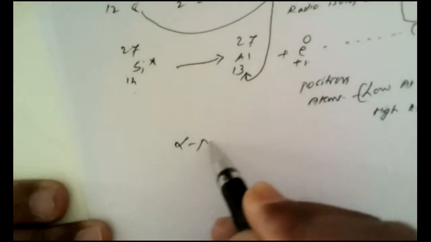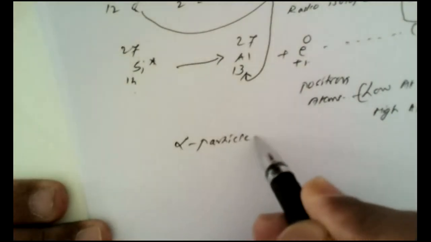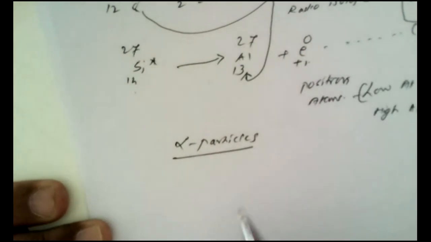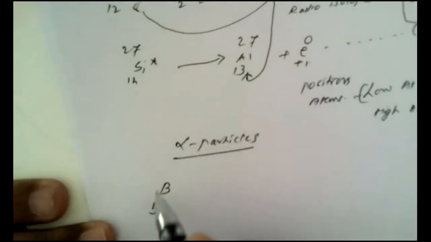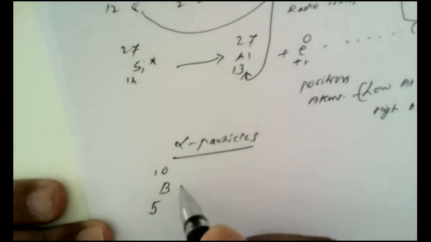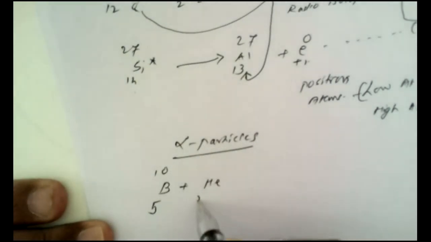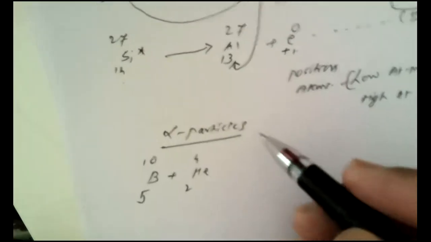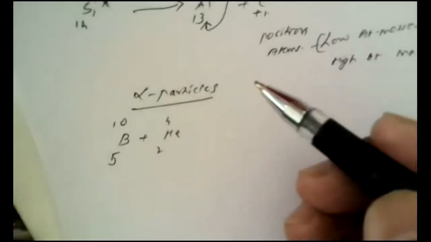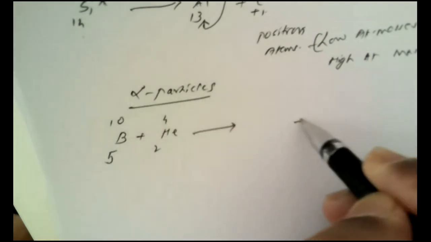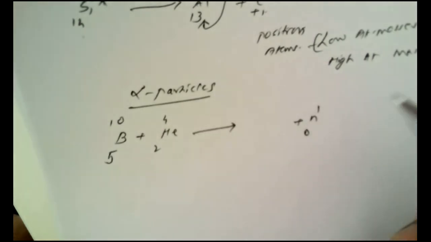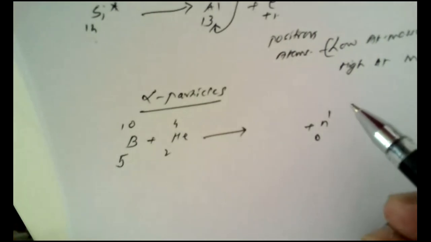Suppose, for example, we carry out certain reactions by taking alpha particles, for instance, boron 5, 10. Alpha particles means helium 2, 4. You have to write side by side. Here, during this process, if a neutron is ejected, now what is remaining?